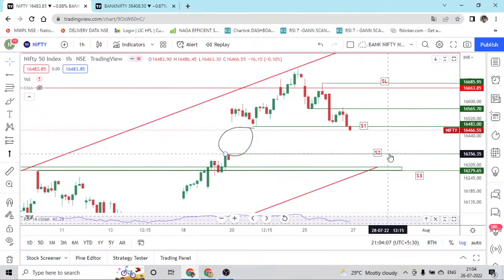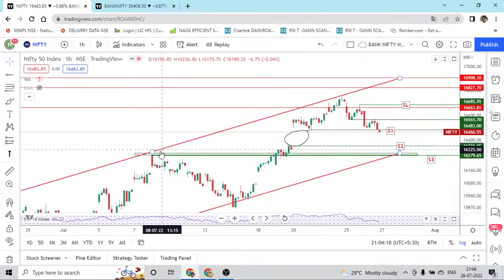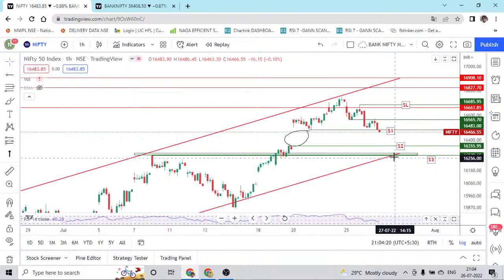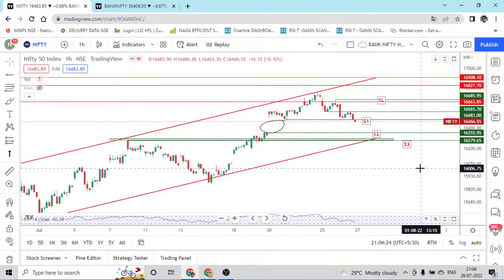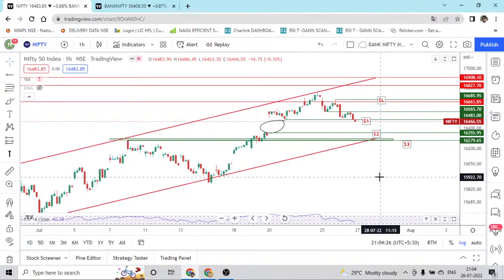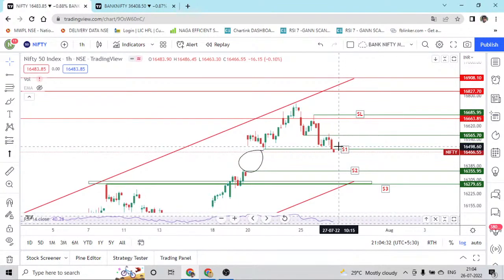And if this gets broken, then we will have good support at this level, which is the channel bottom. That is where we can expect the reversal again, which is the retesting zone, and the channel bottom is where we can expect good support and reversal in Nifty. Till then we are bearish in Nifty, so don't take call options and always try to make the right decision, go with the direction.